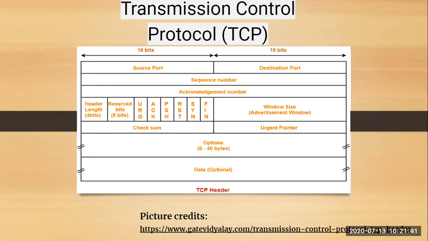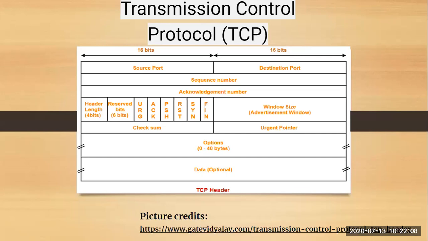Any packet which is sent and received by the destination port has to be acknowledged. Always remember, the sequence number will be -1 and your acknowledgement number will be +1. For example, if I'm sending packet 2, once packet 2 is received, the acknowledgement number will be +1, that is, send packet 3. So that is your sequence number and acknowledgement number.